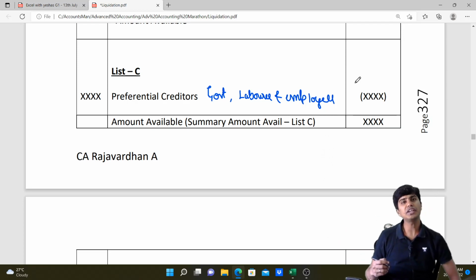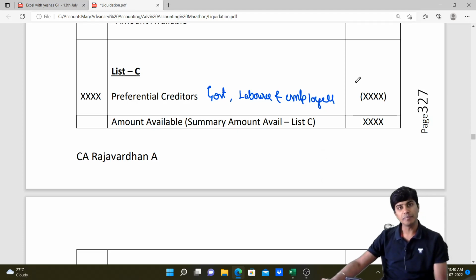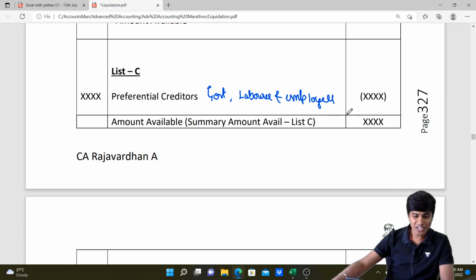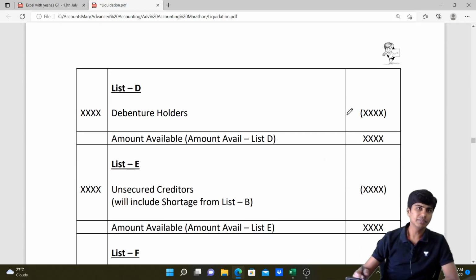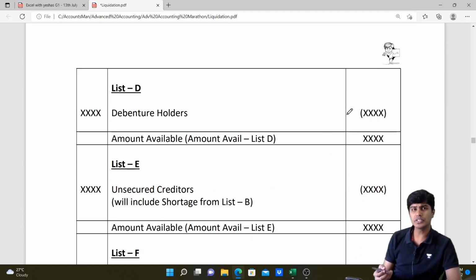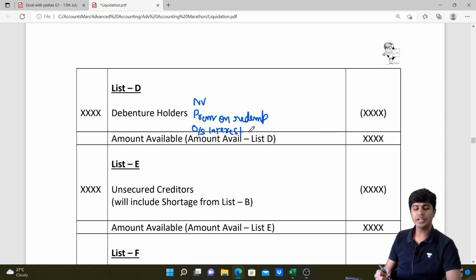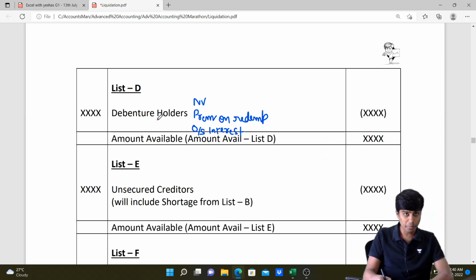Then after we are done with list C, we'll go to list D. List D is our debenture holders. When you go to list D, we'll pay off the debenture holders their nominal value of debentures. If there is any premium on redemption, we'll pay such premium on redemption. And if there is any outstanding interest, all three of them together will be paid to debenture holders.